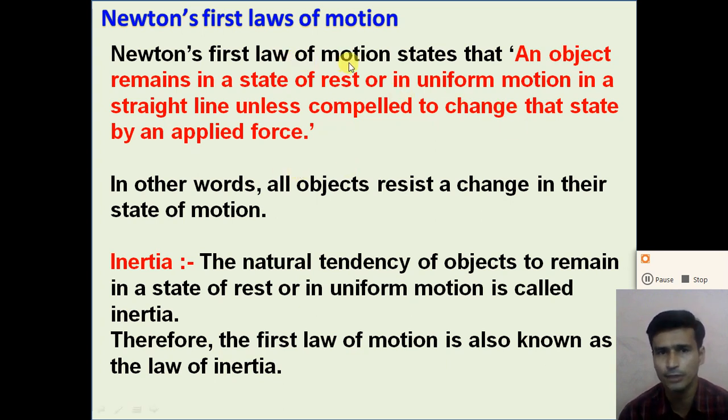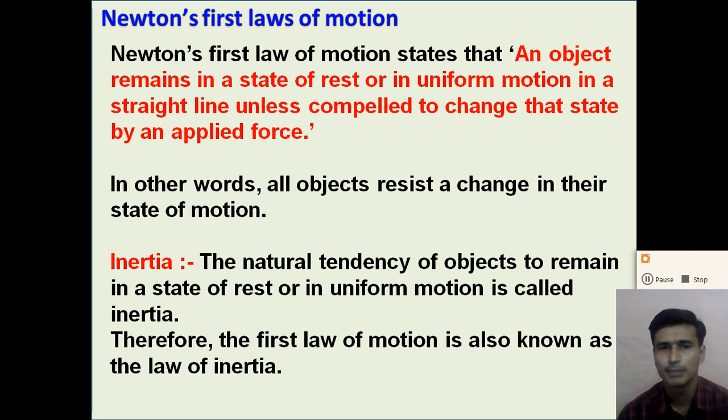So Newton's first law states that an object remains in a state of rest or in uniform motion in a straight line unless compelled to change that state by an applied force. This means that when an external force is applied on the object, the state of the object will change, and if we don't apply any external force, the object maintains its state.